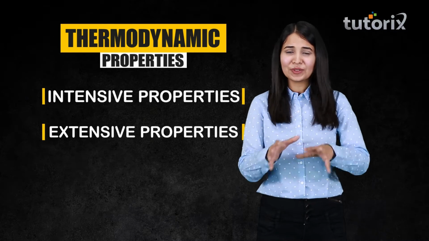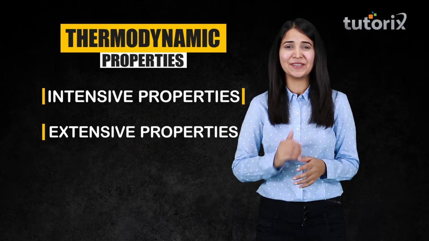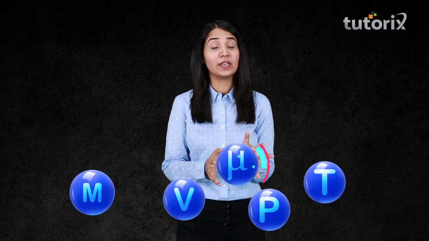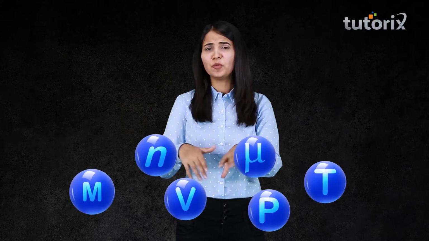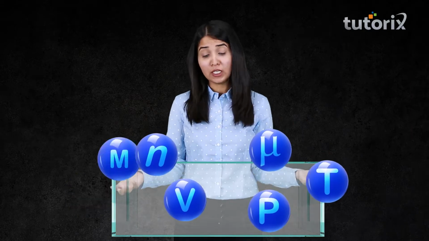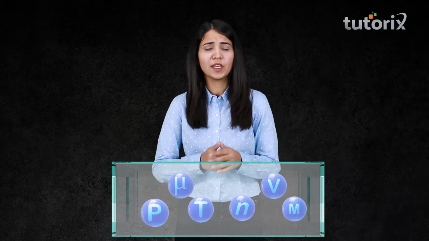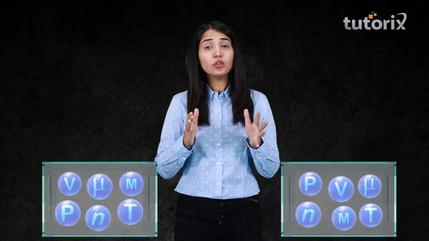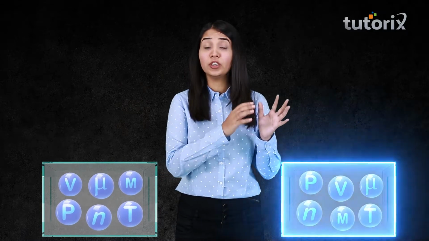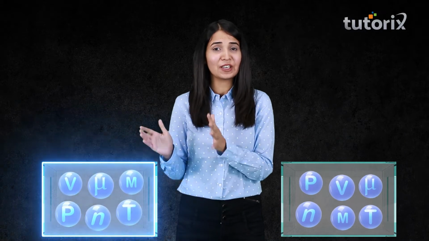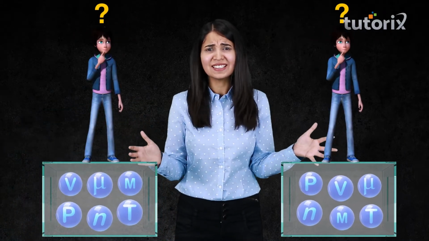But before getting into the exact definition, let's try to understand it this way. The apparatus that I'm going to tell you is just for understanding and not a real thing that you can do. Let's take up different properties: mass, volume, pressure, temperature, refractive index, number of moles, like these small boxes. If I keep all of them in this big box and then make a partition in it, some of the properties are going to change while some are going to remain the same. Let's understand that.